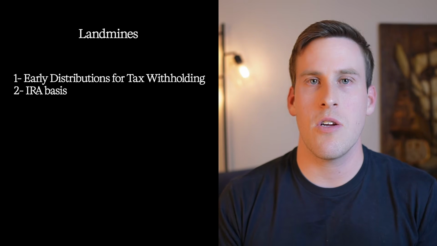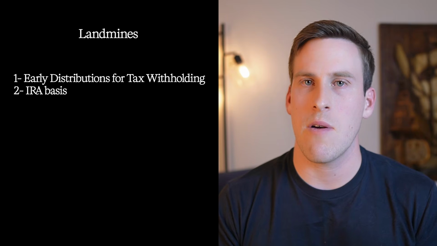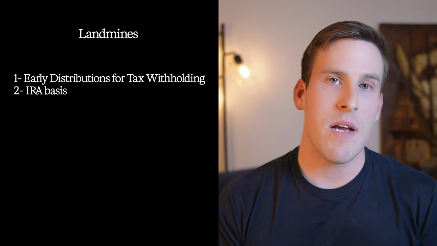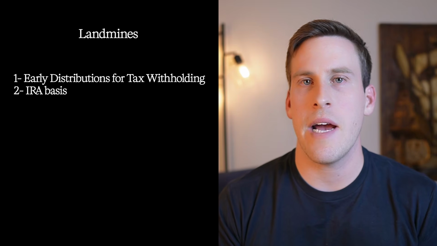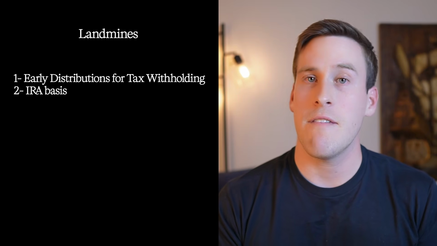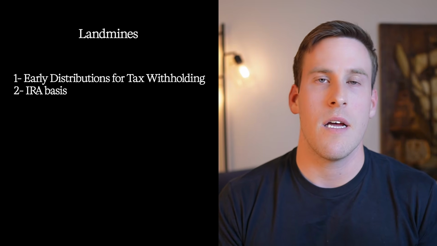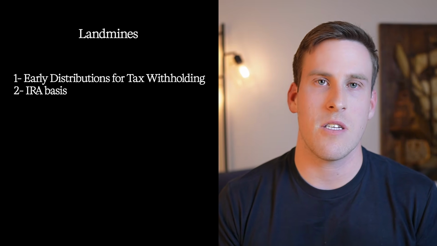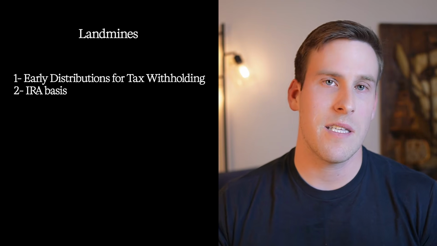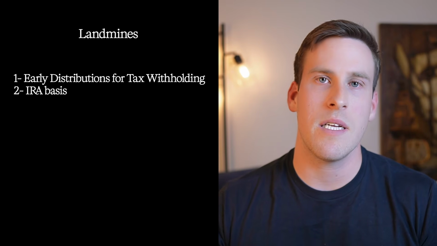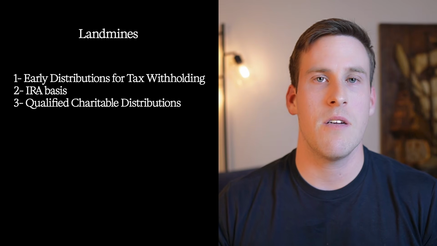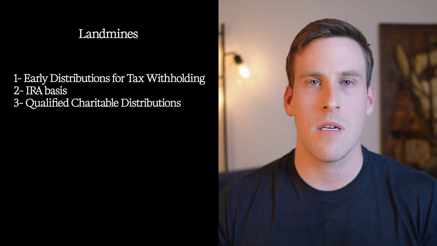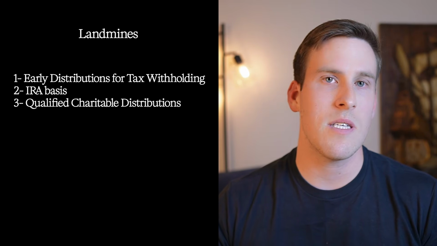Second is making sure you are appropriately tracking IRA basis. IRA basis is the cumulative amount of non-deductible contributions you have in an IRA. If you don't track this appropriately on Form 8606 on your taxes, you could accidentally pay income taxes on the same money twice.